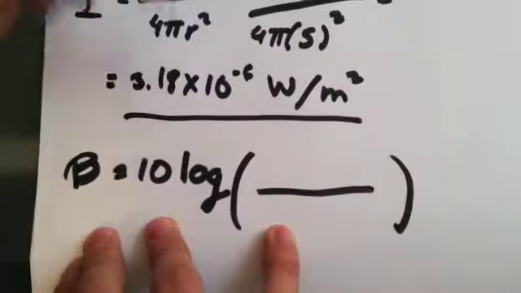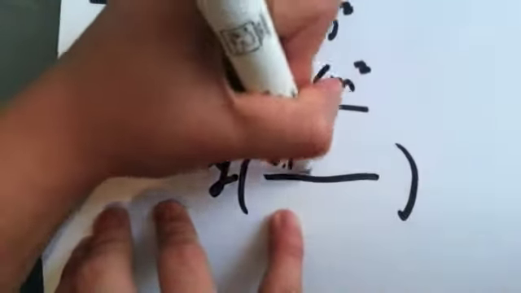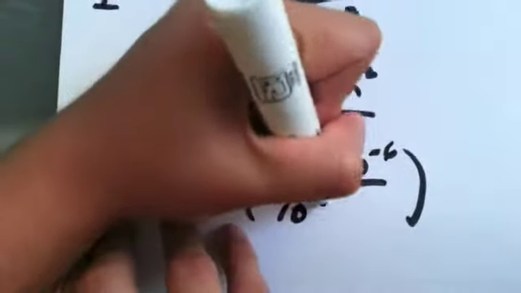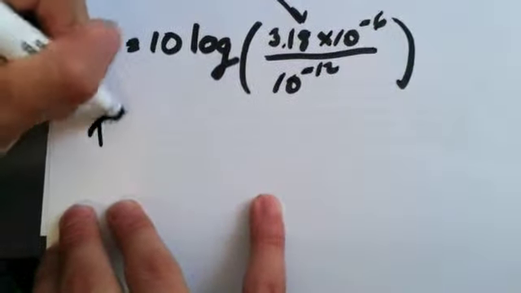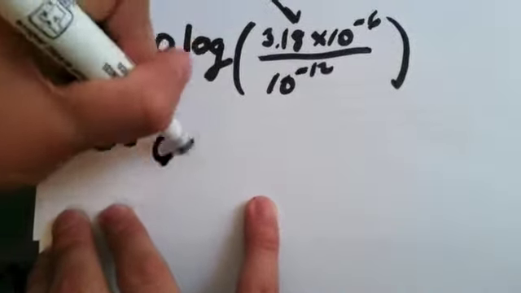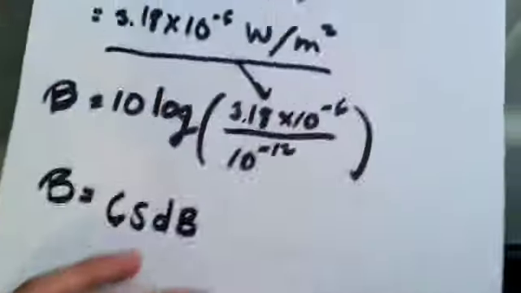As you notice here, we substitute and we divide by 10 to the minus 12. So finally, if we made the correct calculations, we obtained that the result is 65 decibels.